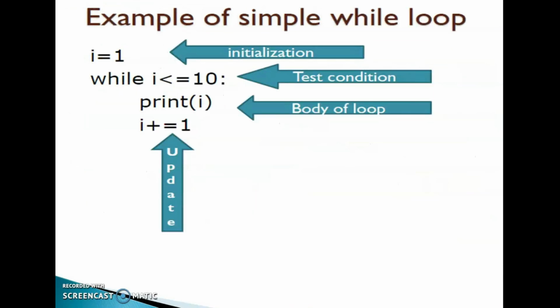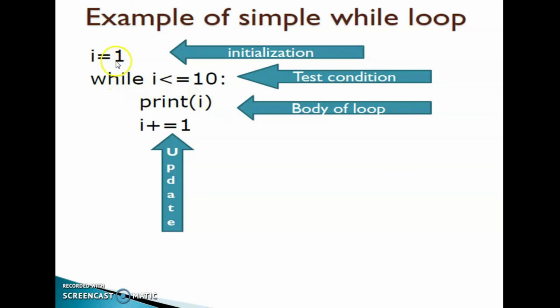So let us look at one example. So here i is equal to 1. This one is initialization. Here we initialize the variable i as 1. Then test condition. So it checks while i less than or equal to 10. When this condition is satisfied, then only it will execute the remaining statements. This one is the body of the loop, which is print i.